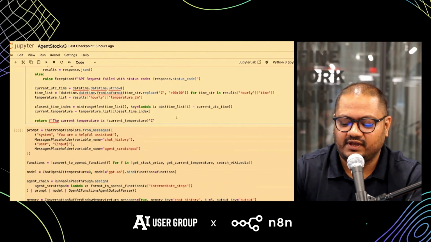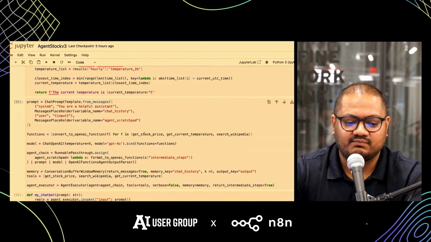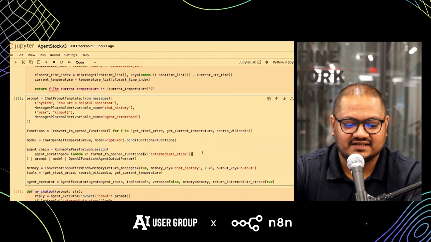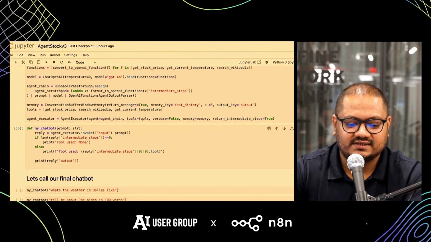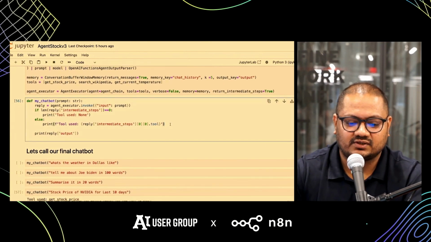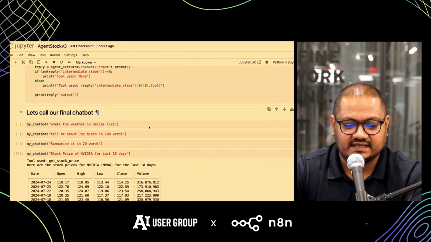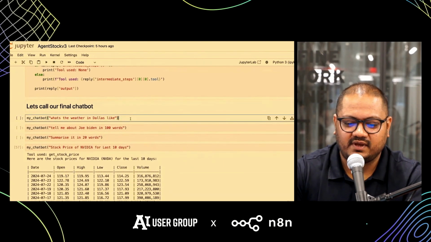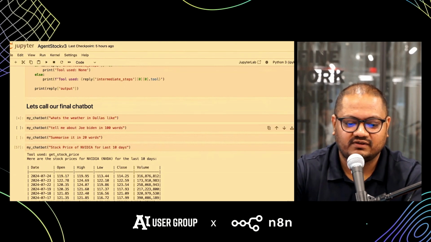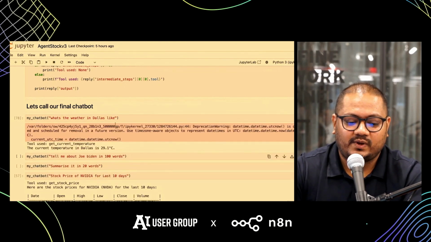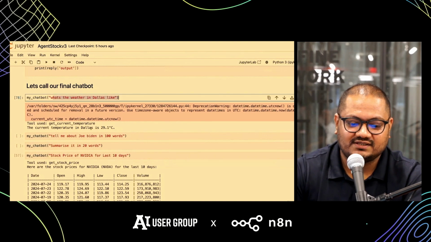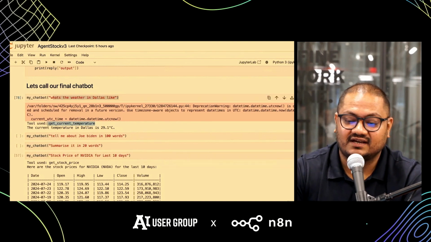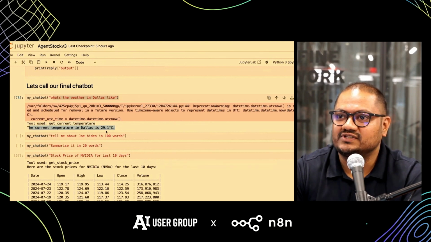And now we are going to create a full-fledged chatbot out of what we did earlier, and then prompt it with certain queries, right? So, for example, I think in the first week of August, I may be traveling to Dallas and I would want to know the weather over there. So when it tells us that, okay, given this prompt, one, it is using a tool called get current temperature, and then it's giving me the output, the current temperature in Dallas is so and so degrees Celsius.